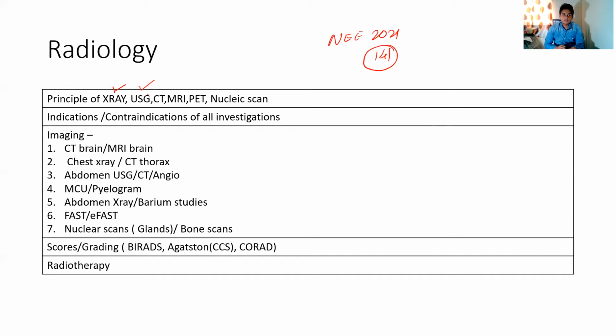USG: what is the piezoelectric effect? How does USG work? What are the different modalities of USG? CT scan, again the principle, MRI, PET scan, and nuclear studies. You should know the principle of all the investigations in radiology, and that will be asked. Then you should know the indications and contraindications of all the investigations. That should be on your fingertips.